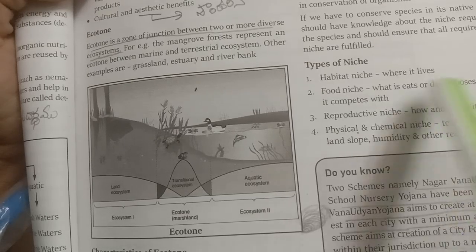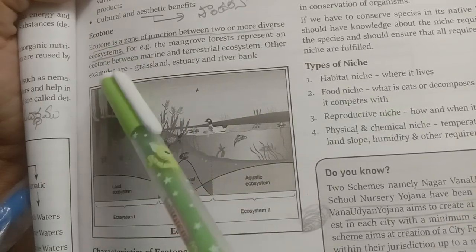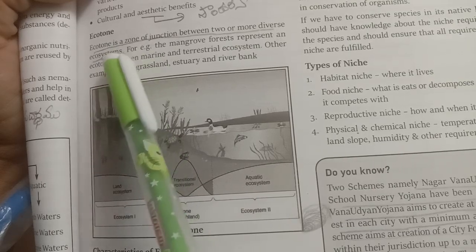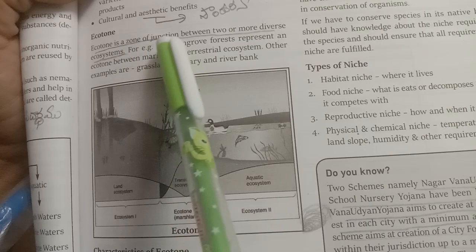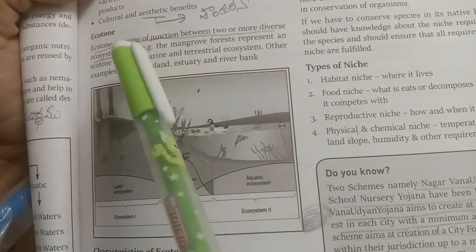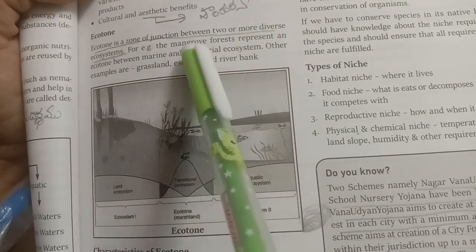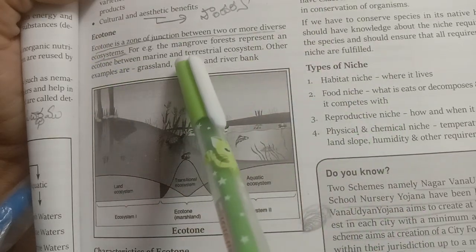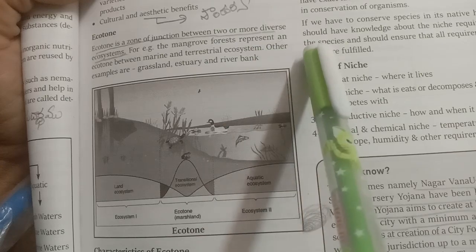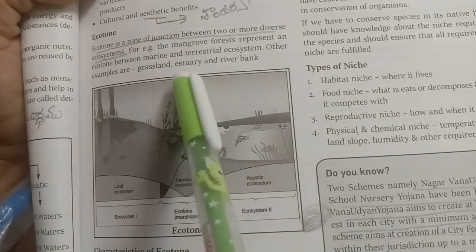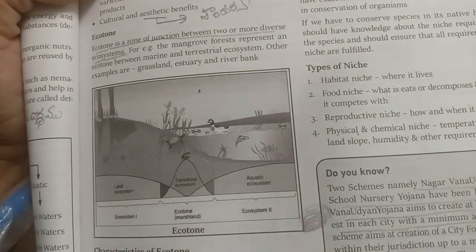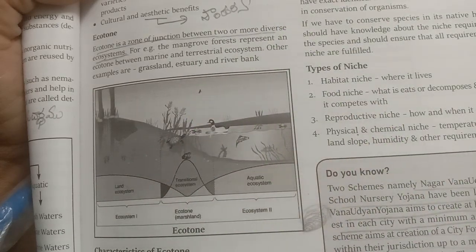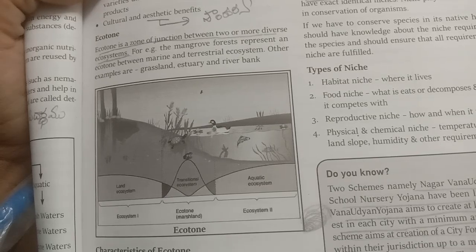Hi friends, today we are going to discuss one important term in environment and ecology. Ecotone. Ecotone is a zone of junction between two or more diverse ecosystems. For example, the mangrove forest represents an ecotone between marine and terrestrial ecosystems. Other examples are grassland, estuary, and riverbank. Here, the best example for ecotone is marine and terrestrial ecosystem.